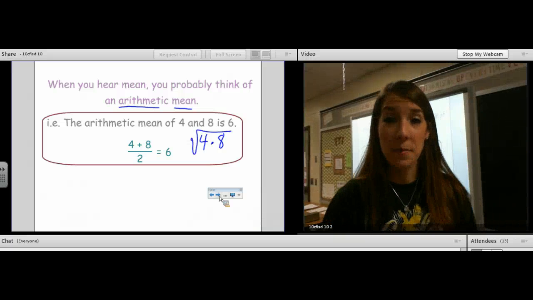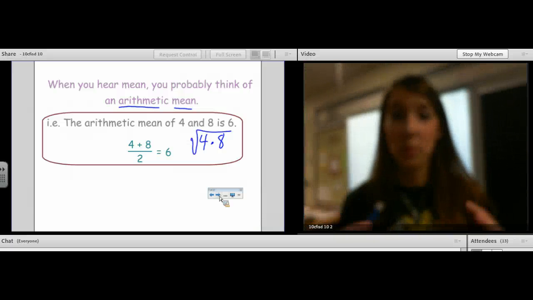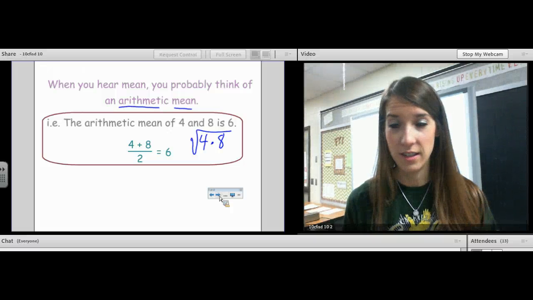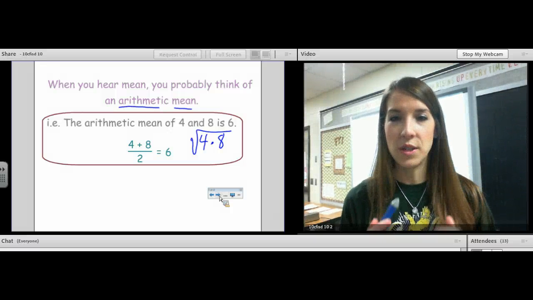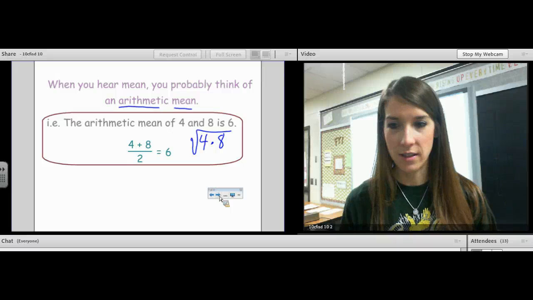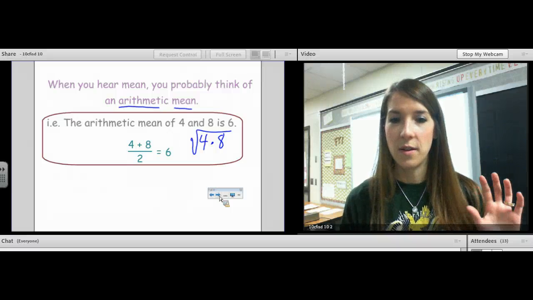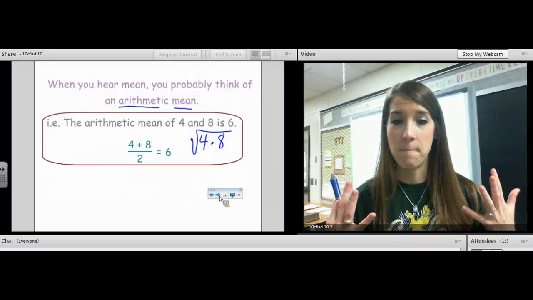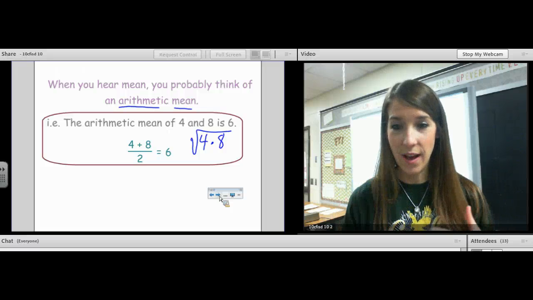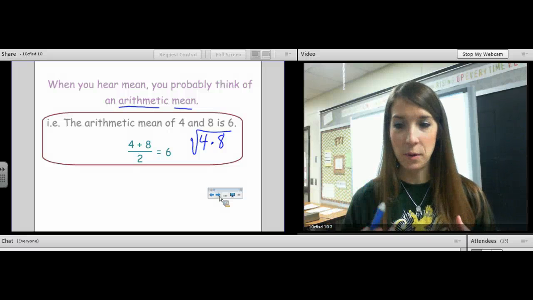So the geometric mean of two numbers is the square root of their product. And that's of two numbers. The square root of their product. So instead of adding and dividing, we are multiplying and square rooting.